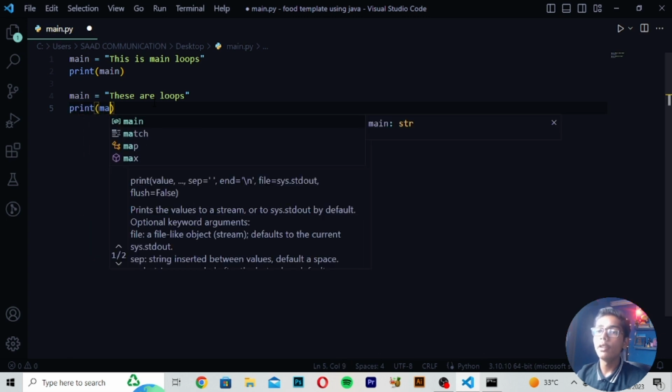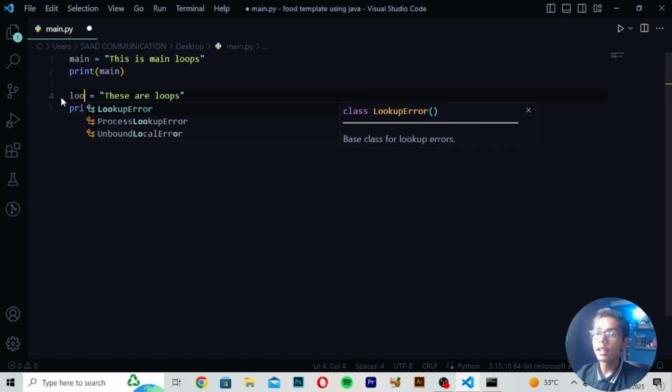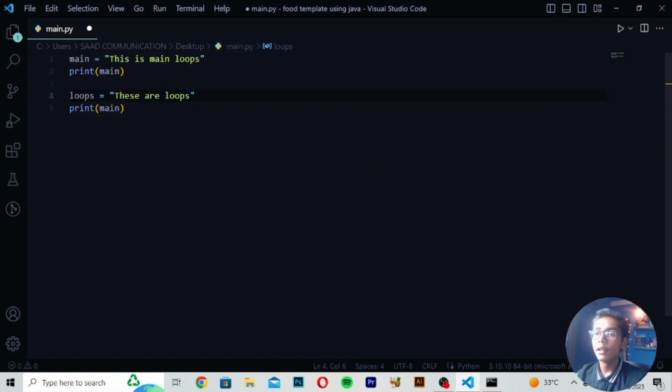For printing, you again write the same thing, main. If you want to define loops here, you can write loops, and then write these are main loops. Once you have written this and then write loops directly, you will get this text, these are main. If it had any error, it would show you that it is not working, but it is not showing any syntax error or color change, which means that it is working perfectly. So like this you can use main loops here.